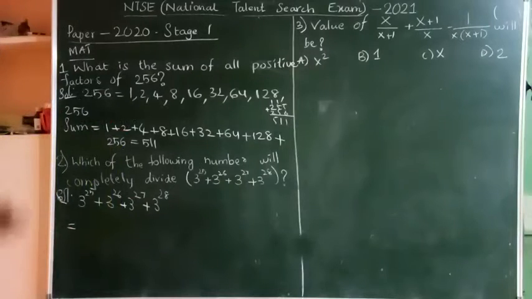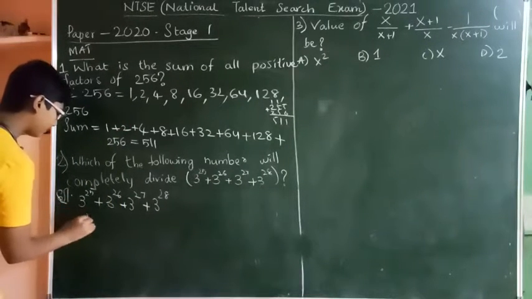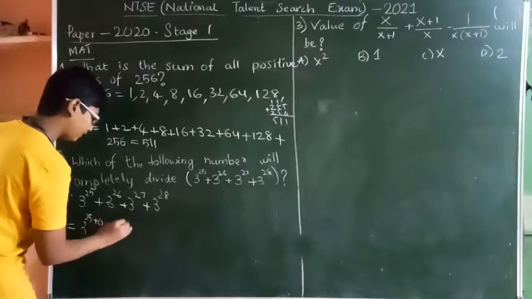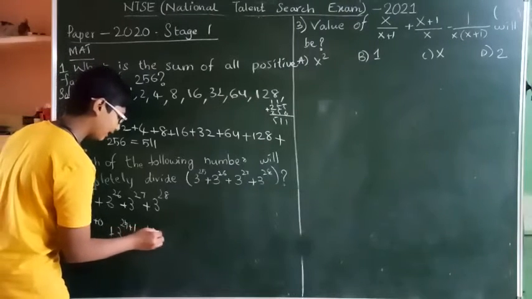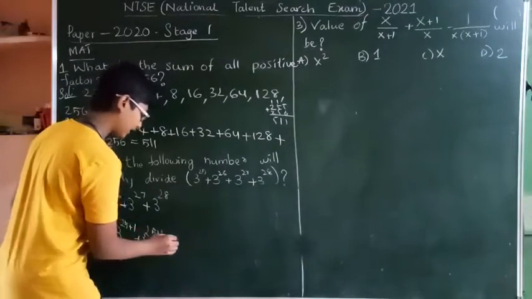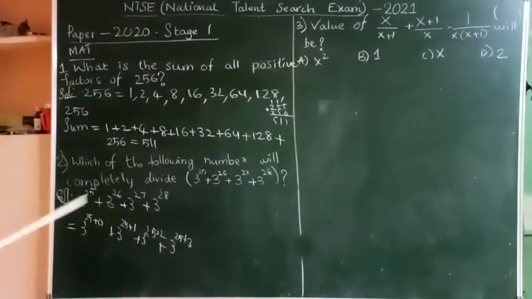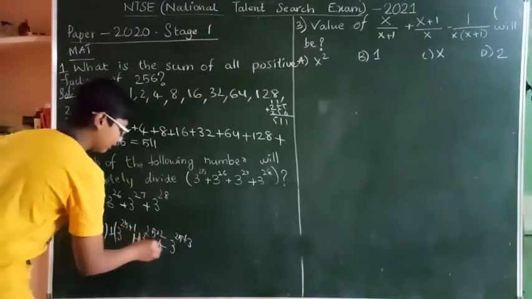Taking 3 power 25 common, I write 3 power 25 plus 0, plus 3 power 25 plus 1, plus 3 power 25 plus 2, plus 3 power 25 plus 3. Now let's write everything in brackets.